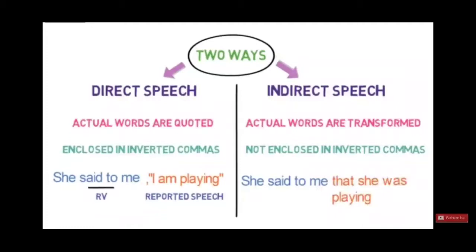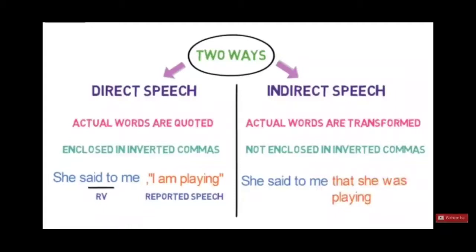Instead of comma and quotation, we have used "that." So, these are the two ways in which we can report the speech, in direct speech or in indirect speech.